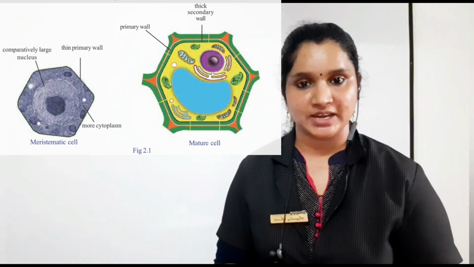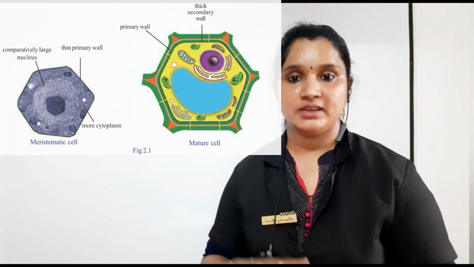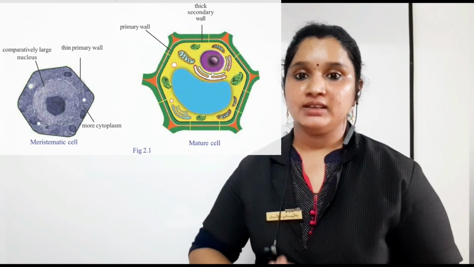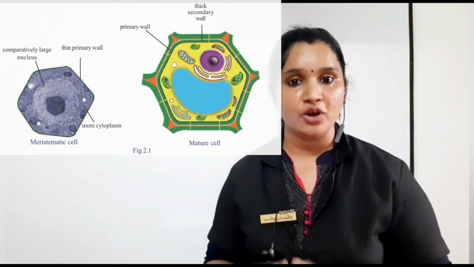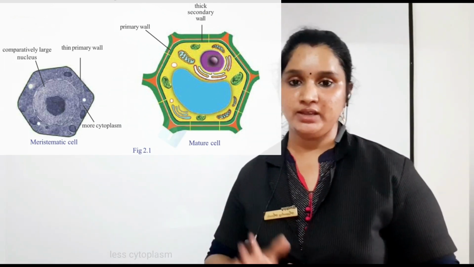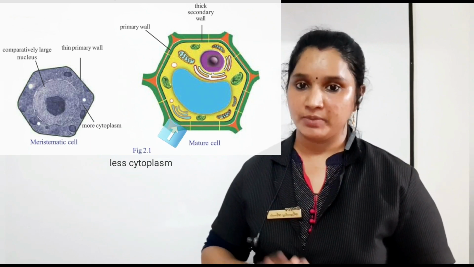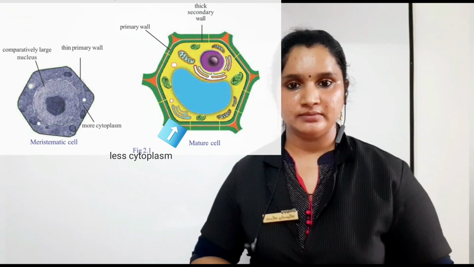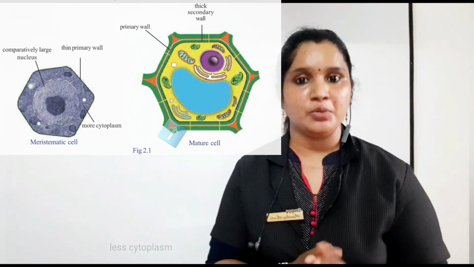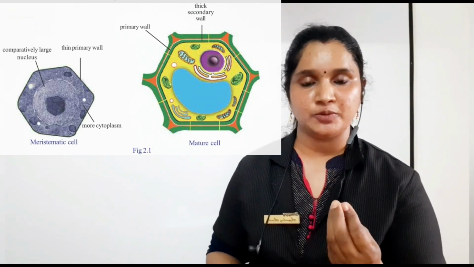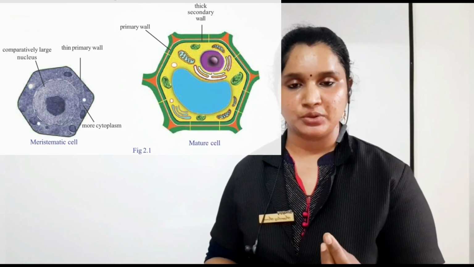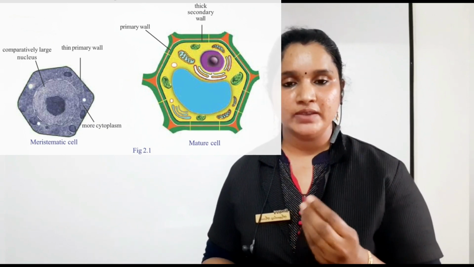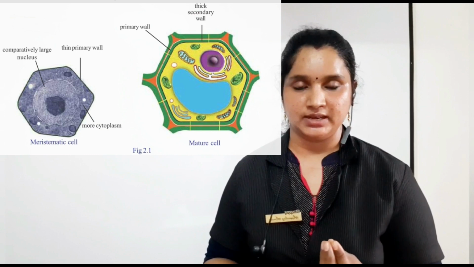Then what about the cytoplasm? Yes, in the meristematic cell, the cytoplasm will be in more quantity when we compare to a mature cell. In a mature cell, it will be less. For example, when we touch a small plant, or break a growing plant, we will get a watery substance, isn't it, a watery nature.